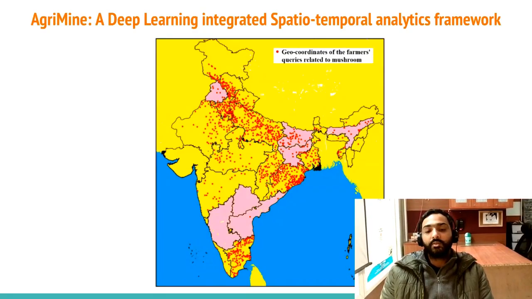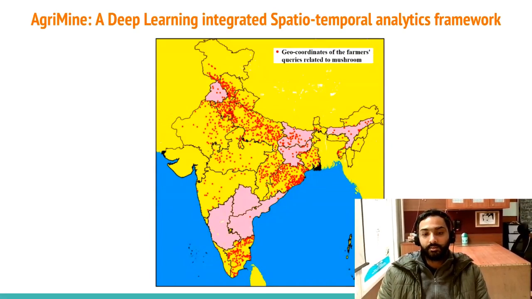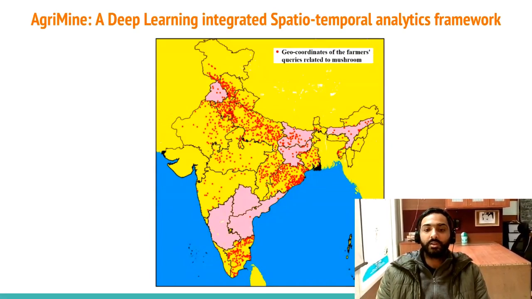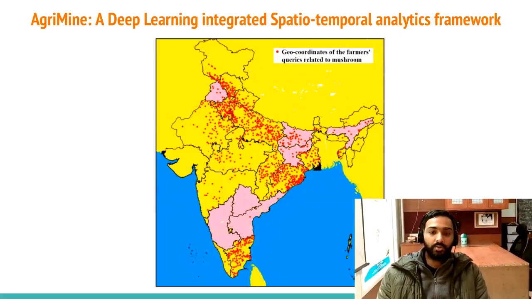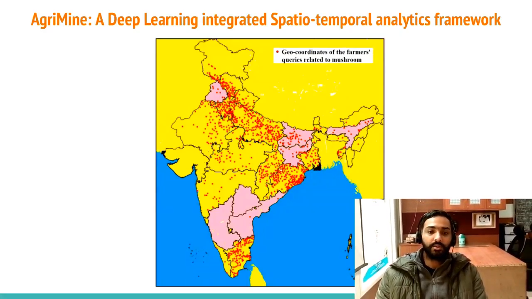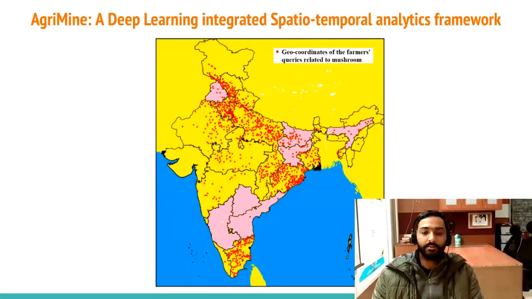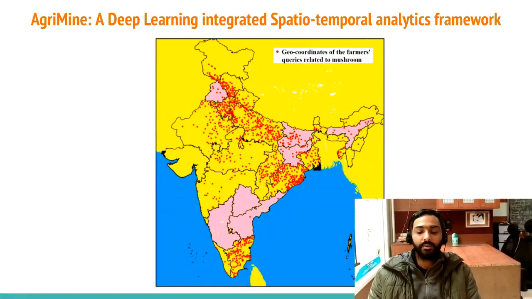So this was one example of how plotting of the data set based on latitude and longitude information can be done, and this case study is discussed in detail in the research paper.